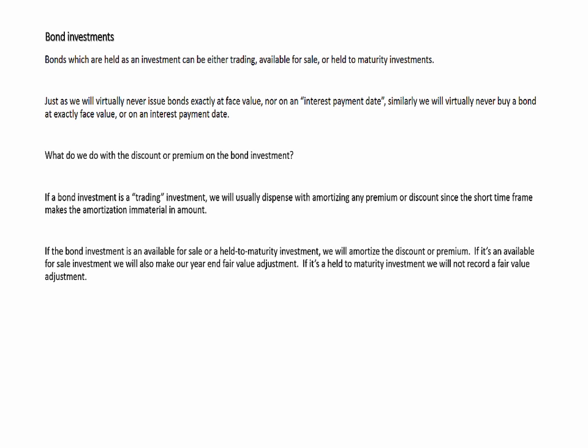Basically, if we're going to hold the bond until it matures, the intervening changes in fair value, while interesting, aren't going to end up being relevant to us. If we have a $100,000 bond issue that we've purchased and we're going to hold it till it matures, whether it goes up or down in value in the interim, we're going to hold it until it matures, at which time we receive $100,000. So to quickly summarize, available for sale investments, we're going to report it at fair value. We're going to amortize the discount or premium, but we'll still report it at fair value. Held to maturity investments, we're going to report at amortized cost.